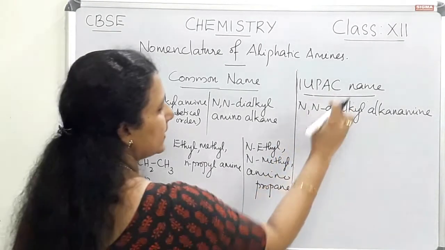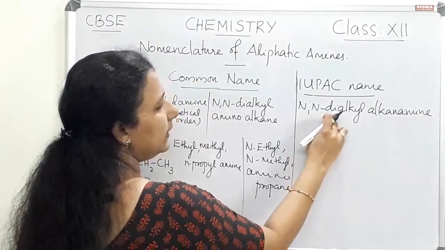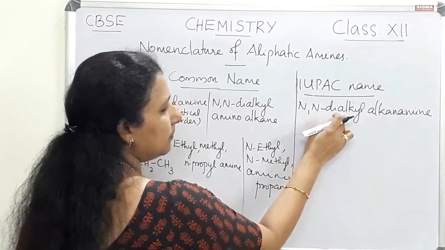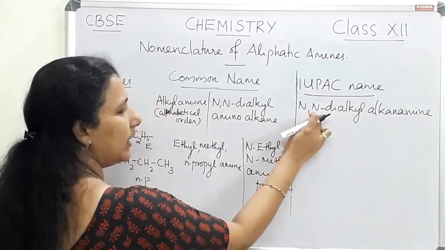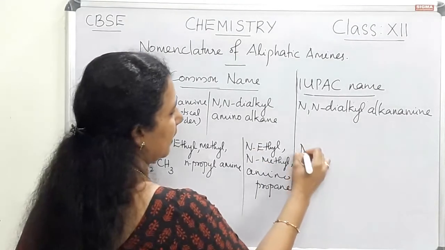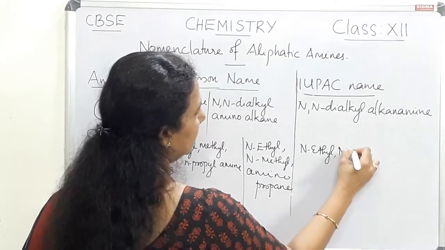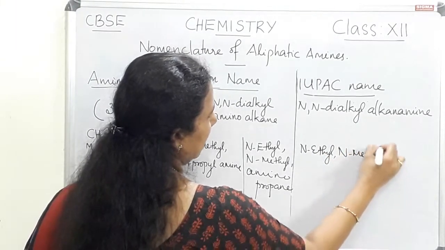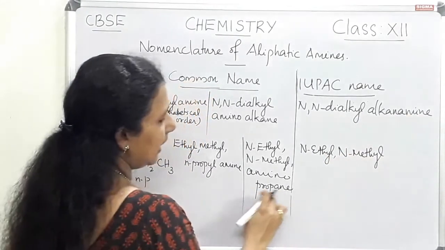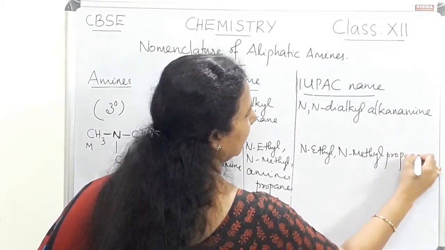Next is IUPAC name, that is N-N-dialkyl alkanamine. Here also N-N-dialkyl means if both the alkyl groups are same, we can write N-N together. Here these groups are different, so we have to write N-ethyl, N-methyl. Alkanamine means the alkane is propane, so it is propanamine.